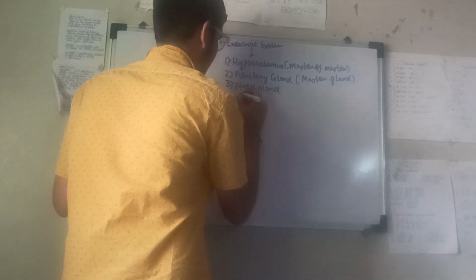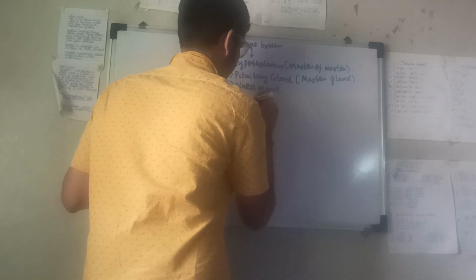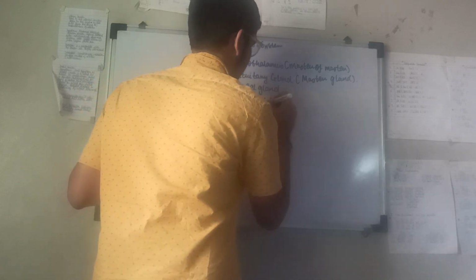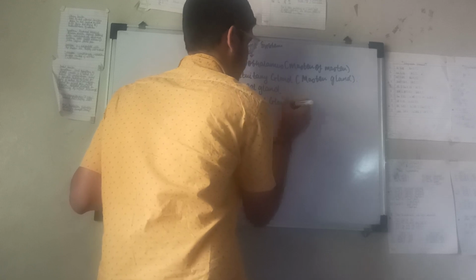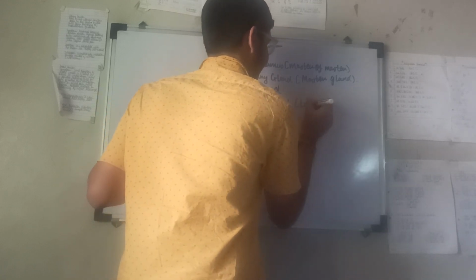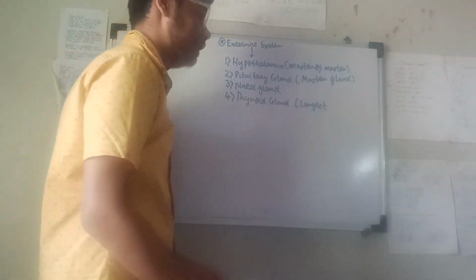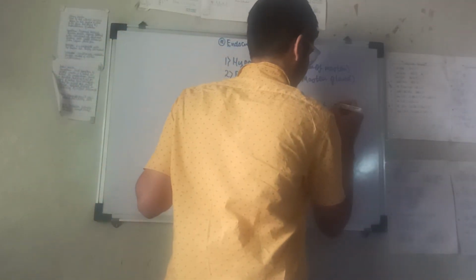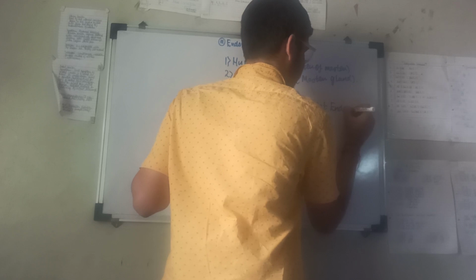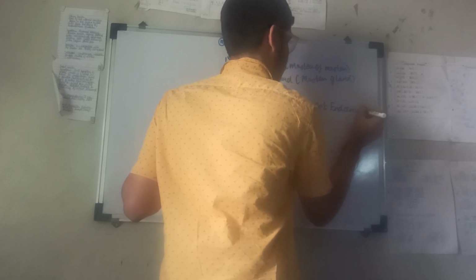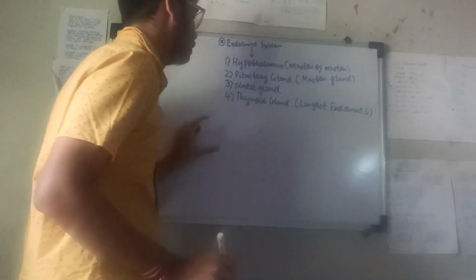Fourth, we will come to the thyroid gland. It is the largest endocrine gland. Write this. Direct questions will be framed from this simple table. Largest endocrine gland. Done.